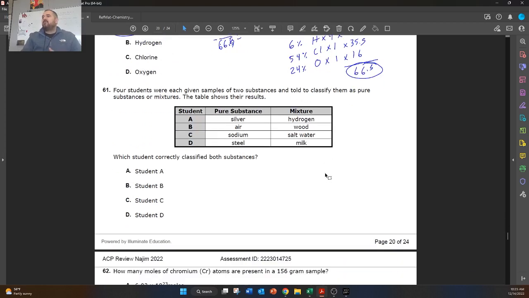4 students were given samples of 2 substances and told to classify them as pure substances or mixtures. Let's take a look at the table. So pure substances, either elements or compounds will work. So silver, that's correct. Air is a mixture, so that doesn't work. Sodium works. Steel is an alloy, so that doesn't work. So our answers have to be either A or C. Mixture, hydrogen is not a mixture. Hydrogen is an element, so we can cross that one out. Salt water is a mixture, so answer choice C is correct for this one.